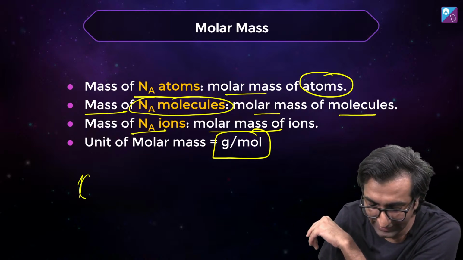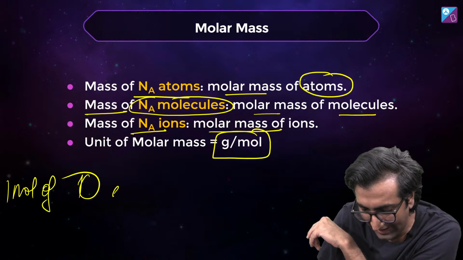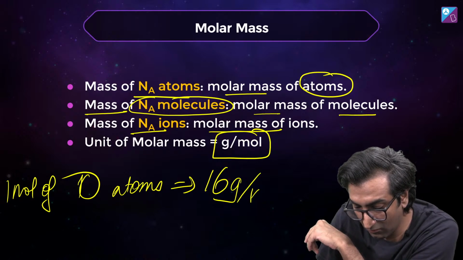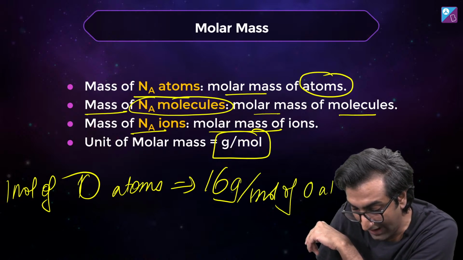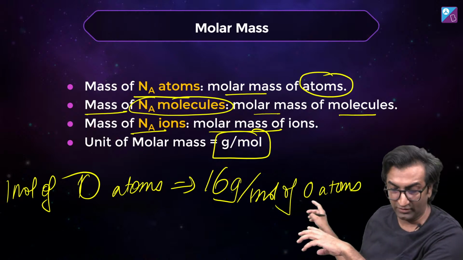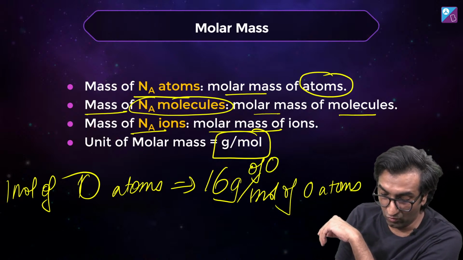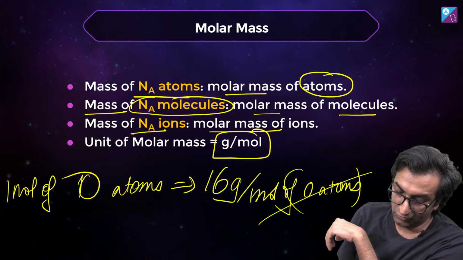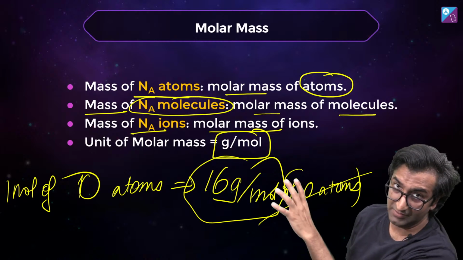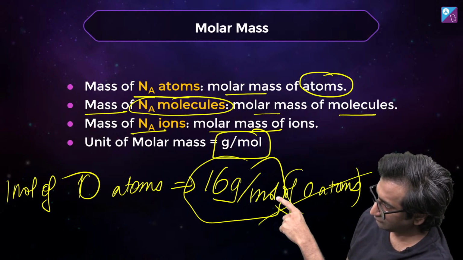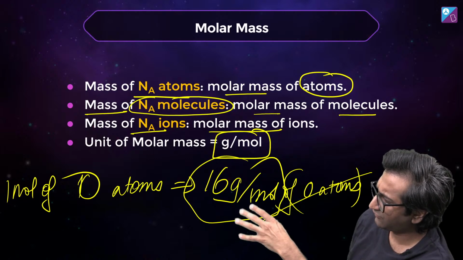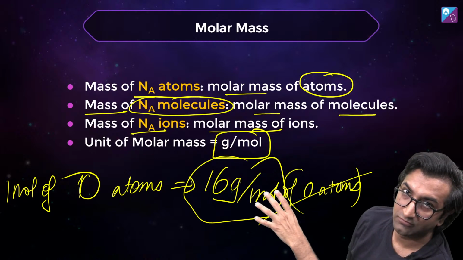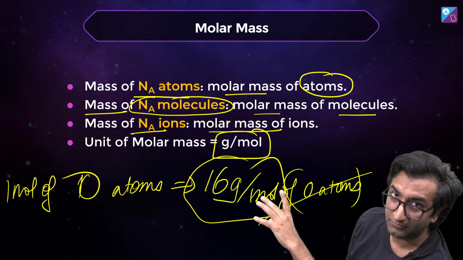Look, if I take 1 mole of O atoms, what will its mass be? It will be 16 gram per mole of O atoms. If I write it fully, 16 gram of O, or just 16 gram basically, that's the mass. If I remove the 'of O atom', it becomes per mole. Please, this is important: the unit of molar mass of molecules, atoms, ions, anything, is always gram per mole. Mug it properly.